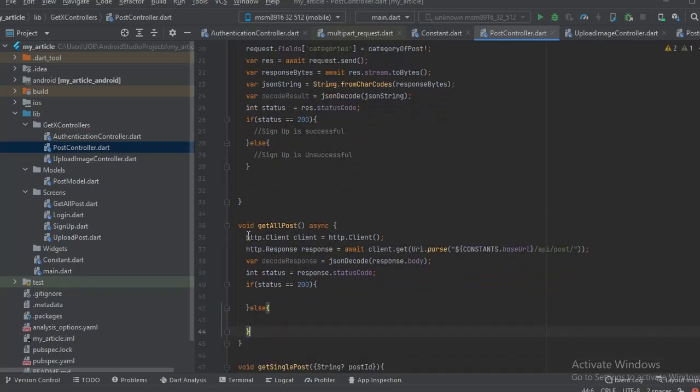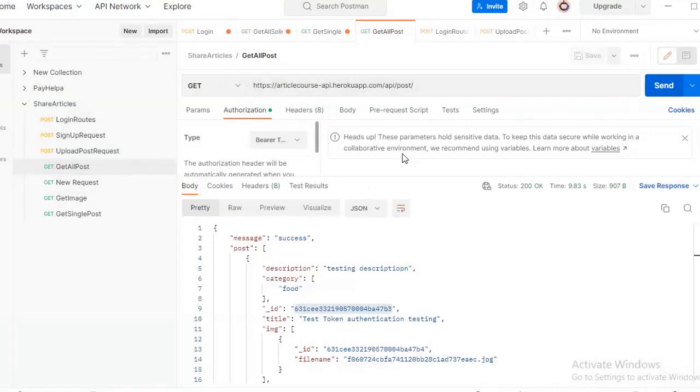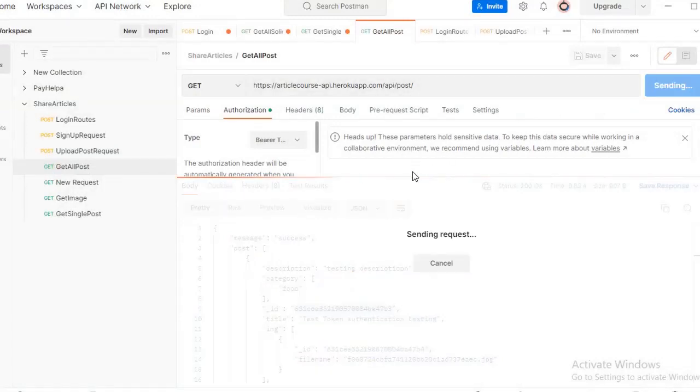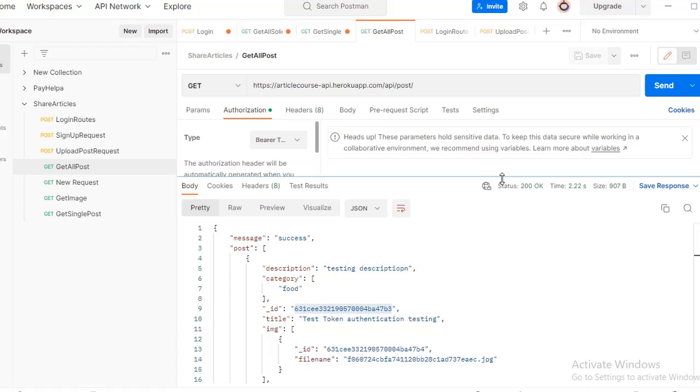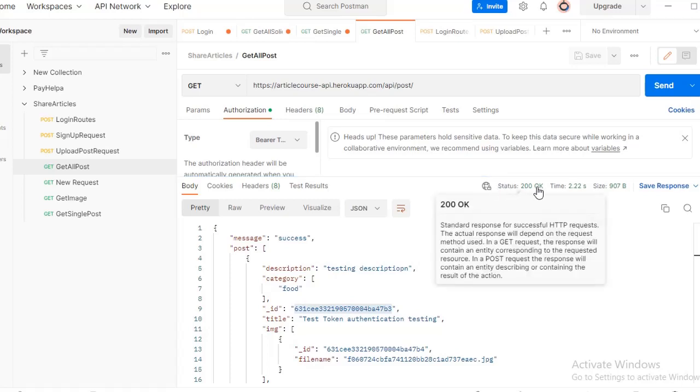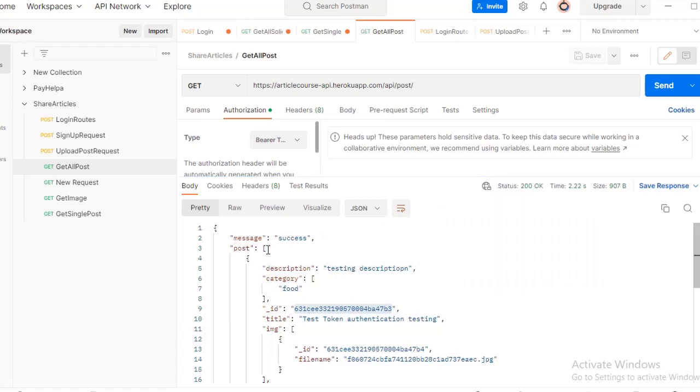Let me show you what I mean by 200 here. If I go to Postman and I get all posts, you see here the status is 200, meaning that it is okay. It gives us all the posts with the message, success, and all of this. So that's what I mean by 200.